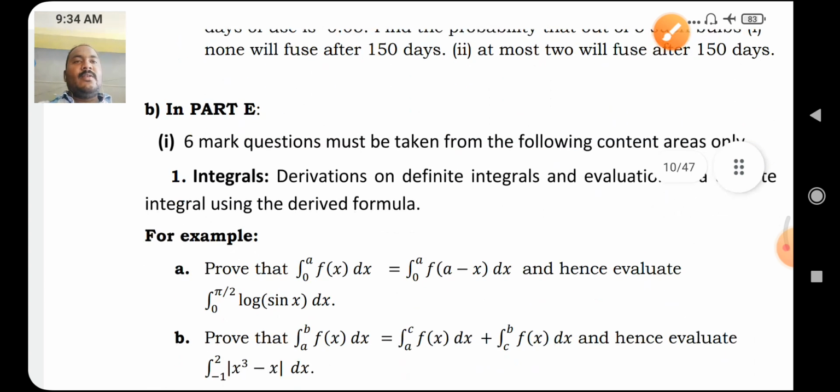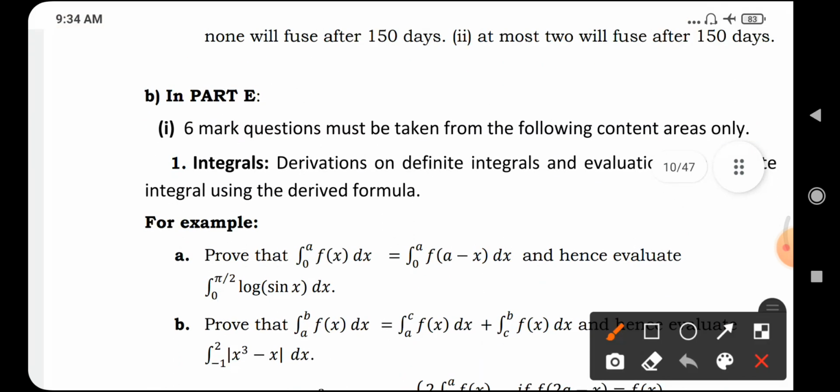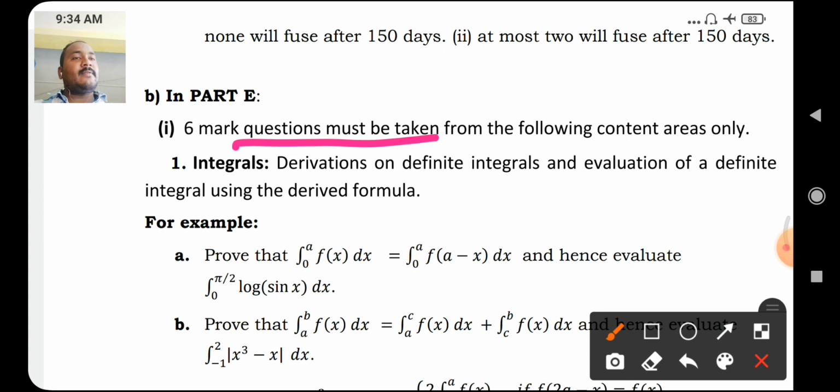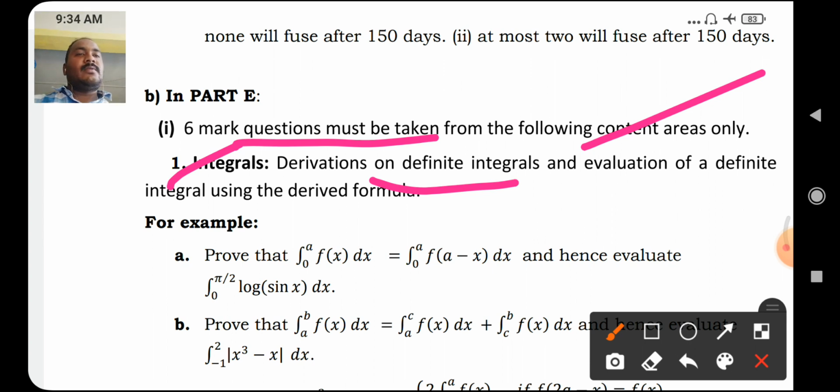Okay. In part E, 6 mark questions must be taken from the following content areas only. In integrals, derivation on definite integrals and evaluation of a definite integral using the derived formula.